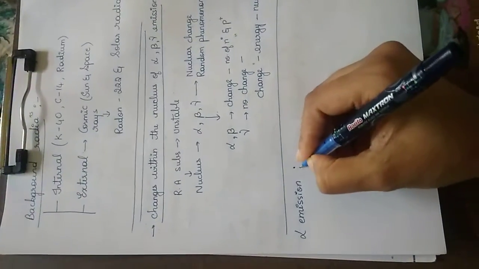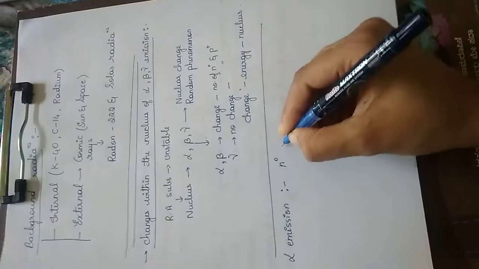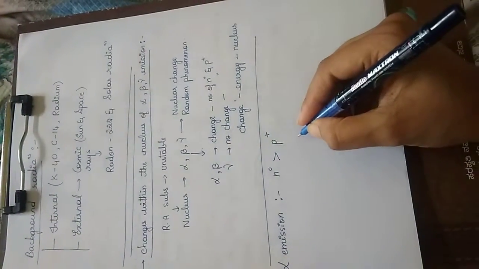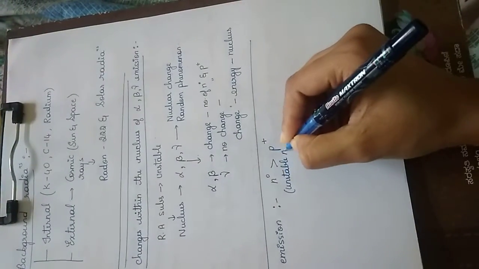Alpha emission. As you know, one of the important conditions for alpha emission is that the number of neutrons should be more than the number of protons in the unstable nucleus.